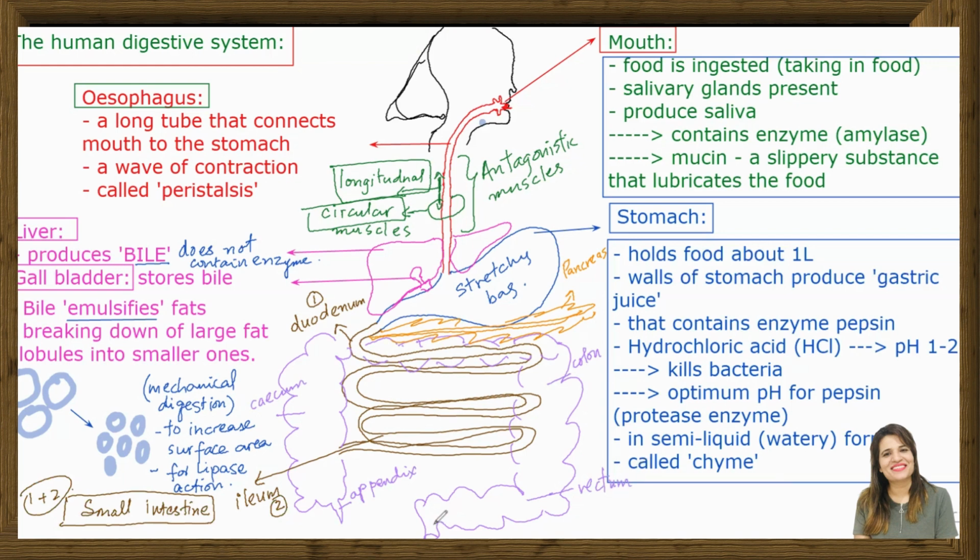And here, what do we have? We have the anus. All of them are basically part of the large intestine. As you can see, I'm using the same color for them. Appendix, it does not take part in the digestion itself. Okay, yeah, but it is an organ.